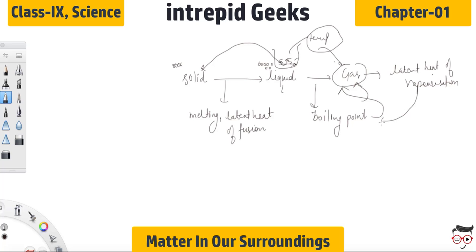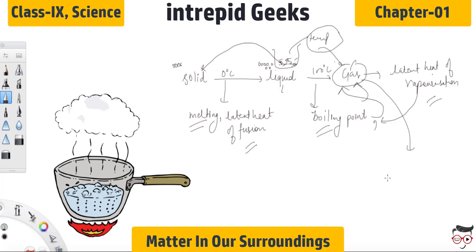The boiling point of water is 100 degrees Celsius. So this process is taking place at 100 degrees Celsius. The earlier process was taking place at 0 degrees Celsius. So you need to relate the concepts. Here you studied melting, here you are studying boiling. Here you studied the latent heat of fusion, and here you are studying latent heat of vaporization. That is why steam is more dangerous. So there is a question: why is the burn from steam more dangerous than that of liquid?